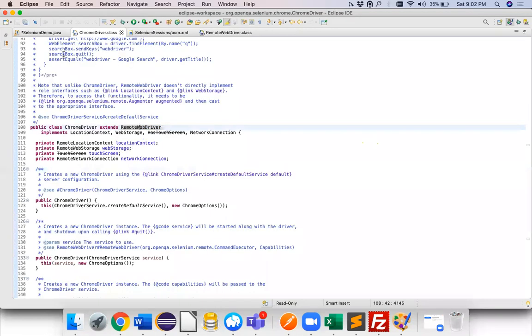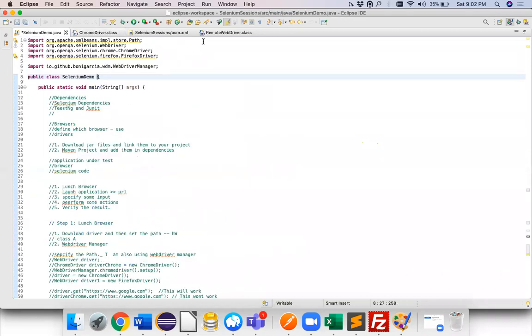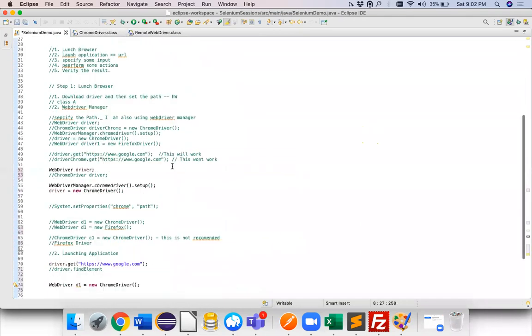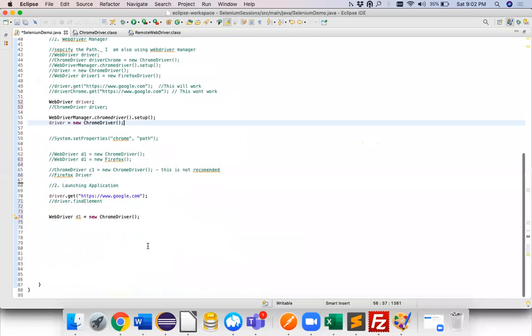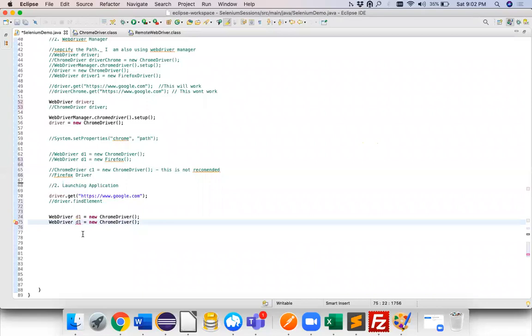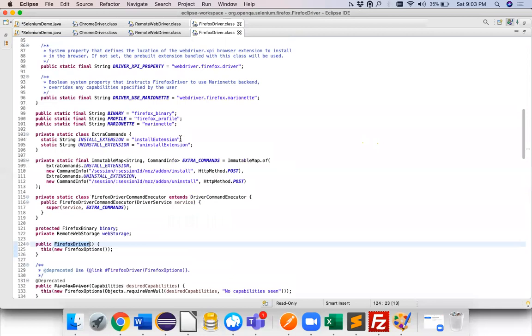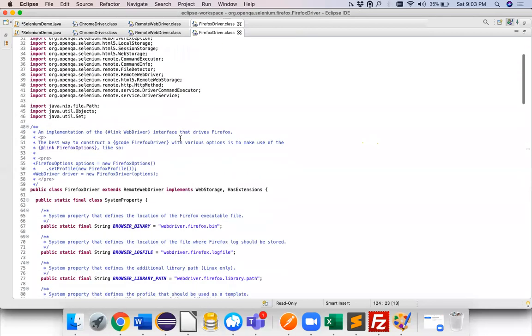Let me close this pom.xml, we don't need this. Where is the statement? This one. Now when I write D2, what's the other name? Firefox, right? FirefoxDriver. Now when I go to FirefoxDriver, see, the FirefoxDriver is extending RemoteWebDriver.